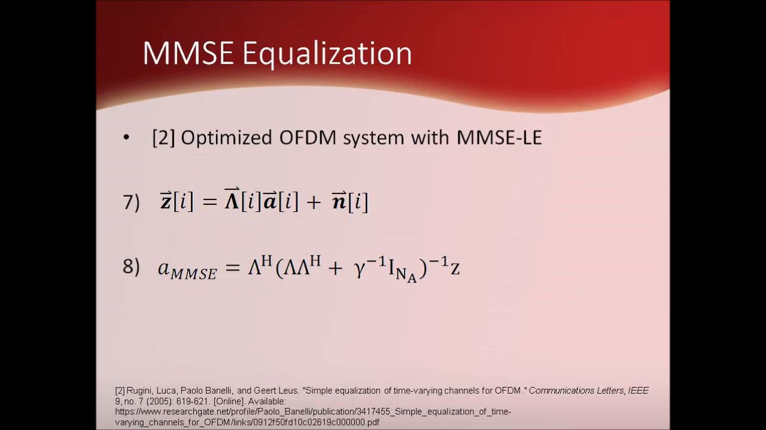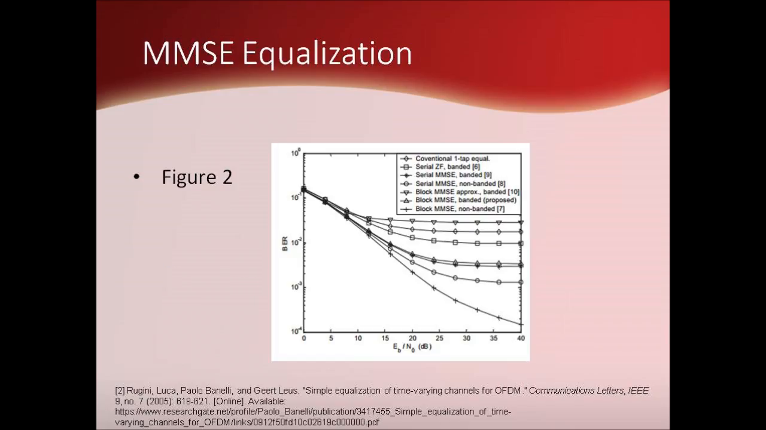The subsequent block MMSE equalizer in 2, derived from the solution to the noise estimation and minimizing problem, is presented in 8 and closely resembles the cost function for the MMSE solution presented in 6, for the related minimum mean square equalizer from 1. The results from 2 are reproduced here in figure 2, showing that the linear block MMSE equalizer method approached the serial MMSE equalizer.